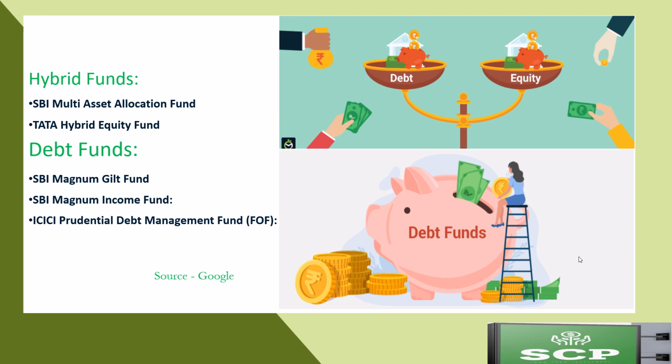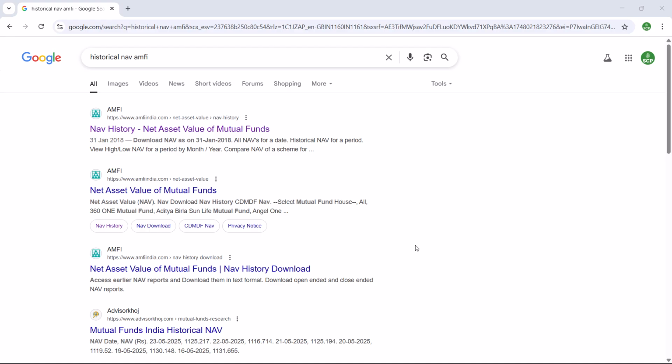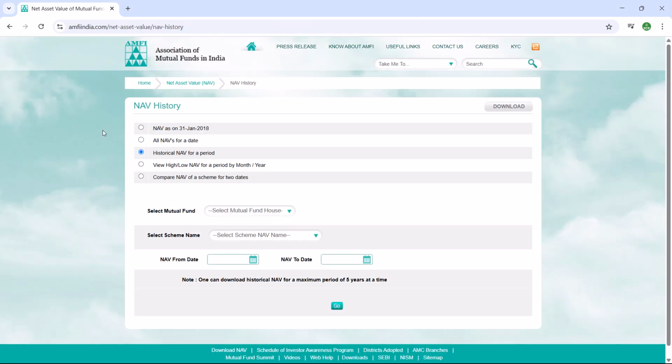Let's explore the historical mutual fund NAV from the AMFI website. Open your browser and search historical NAV AMFI as shown on the screen. Click on the first link, Net Asset Value NAV History. After that, ensure that historical NAV for a period is ticked here. You can select the mutual fund here, either from the drop down or by typing here.